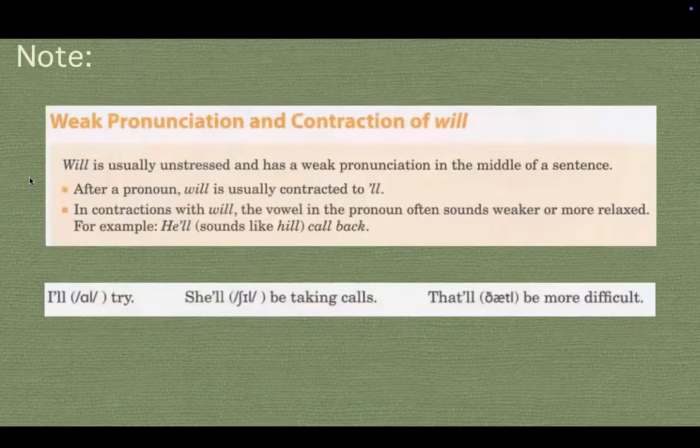Okay, so we have some notes on weak pronunciation and contraction of will. Will is usually unstressed and has a quick pronunciation in the middle of a sentence. After pronouns, will is usually contracted to 'll. In contractions with will, the vowel in the pronouns often sounds weaker and more relaxed. For example, he'll sounds like heal, call back.